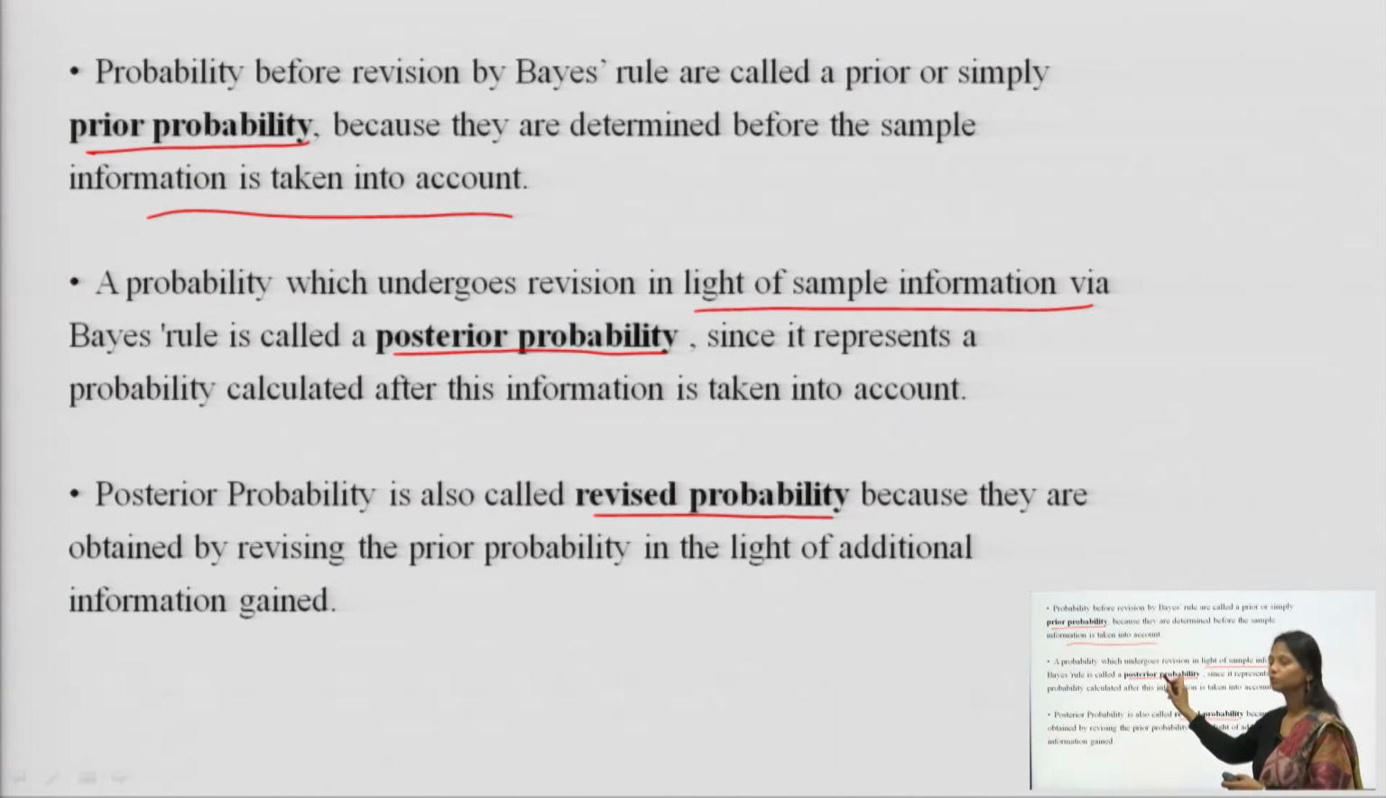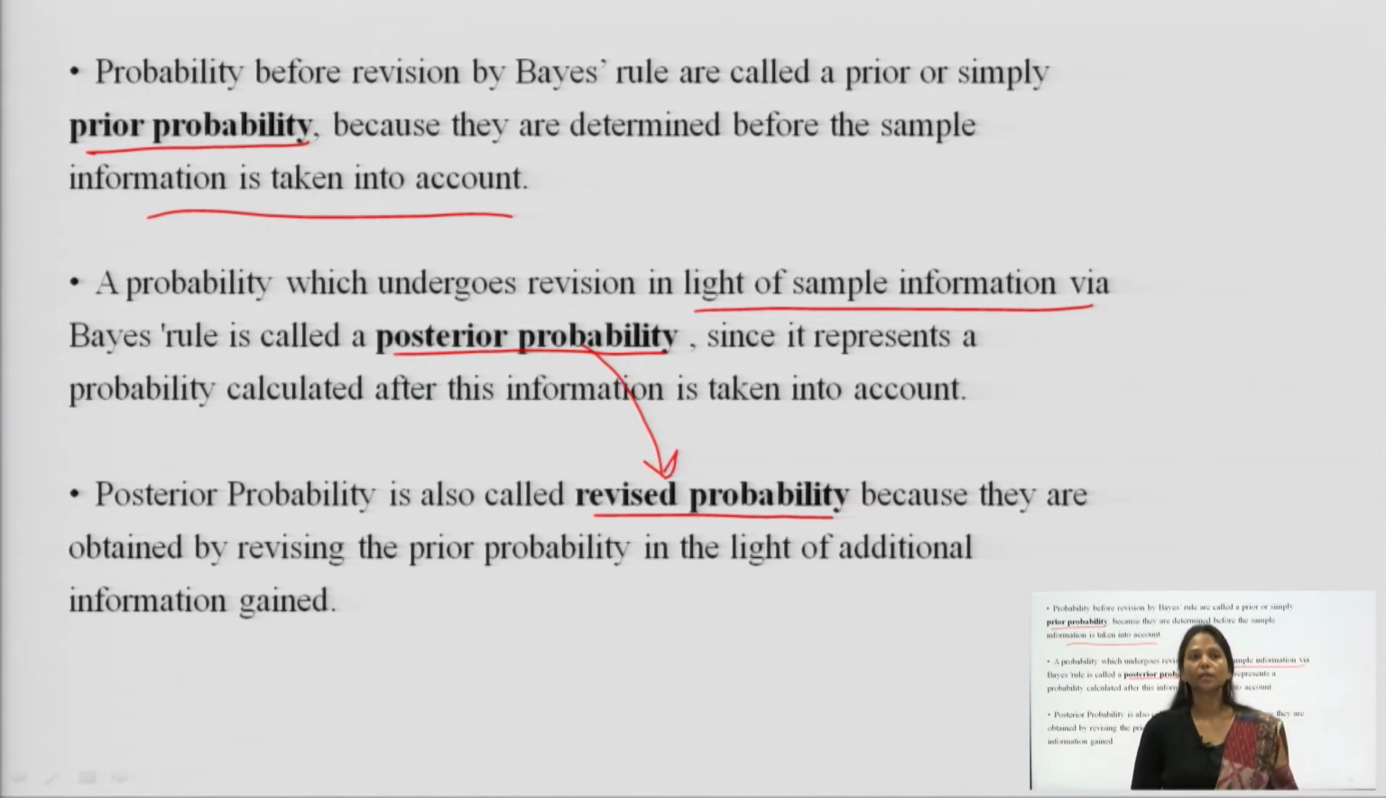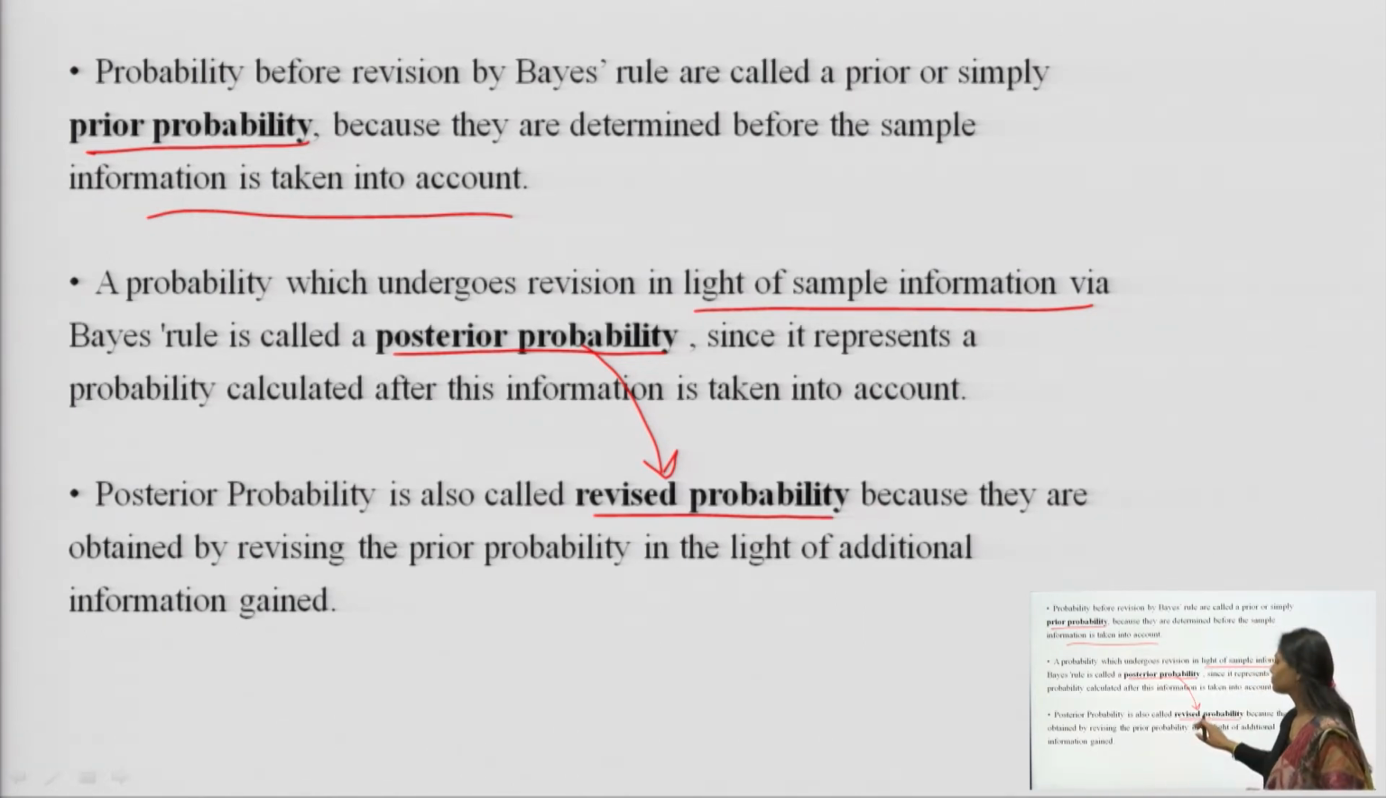Now, this posterior probability is also called a revised probability, because you are revising it again and again. They are obtained by revising the prior probability in light of the additional information which you have just got after doing a certain experiment. So, it is called a revised probability as well.